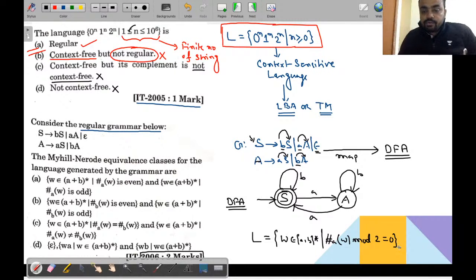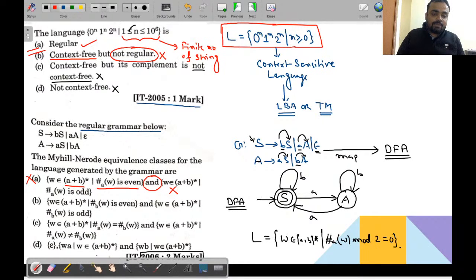Got it, all of you? So this particular machine is accepting the set of all strings over a,b where the counting of a's is divisible by 2. So accordingly, what will be the right answer? w belongs to (a,b) whole star, where the number of a in w is even. Divisible by 2 means even, so this is correct. But it is also saying w belongs to this and the number of a in w is odd. This is not correct. So ultimately this option is not correct.